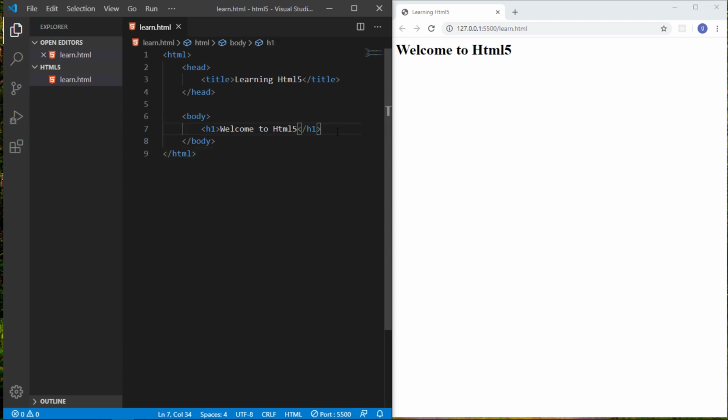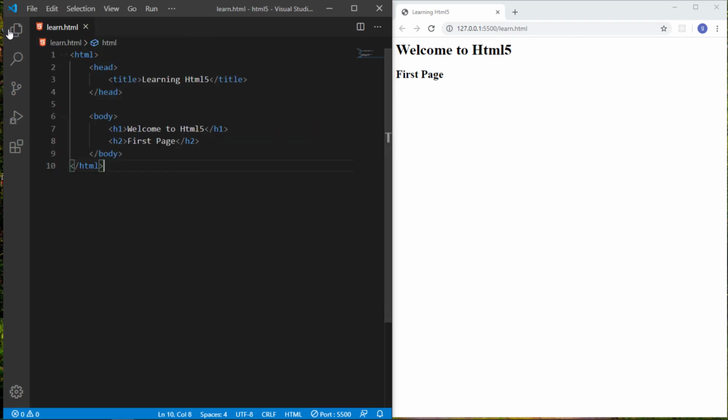I also want to show you the benefit of Live Server. If you write an H2 heading, Welcome to HTML5, I write it first page, and if you just save it, you can see your page is automatically loaded. You don't need to refresh or go to the folder where you saved your file. So this is the main basic benefit of Live Server. And for the moment I have closed this Explorer bar.